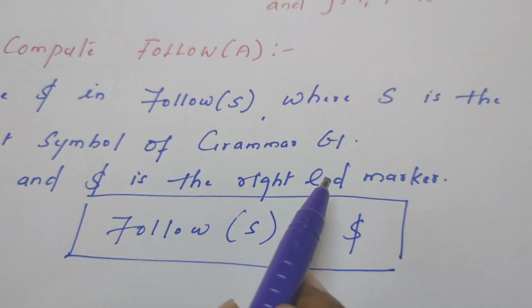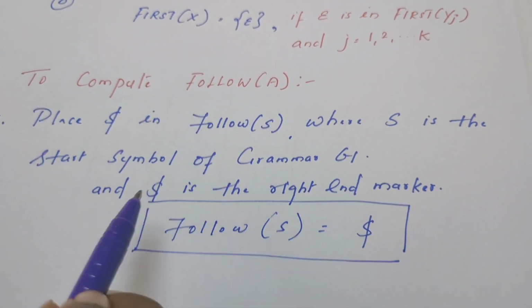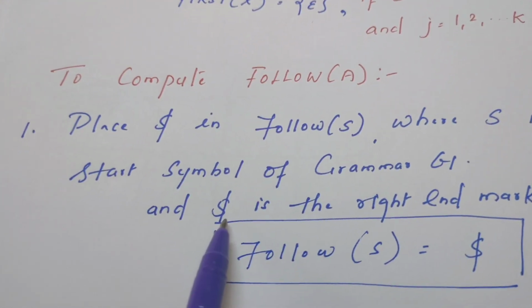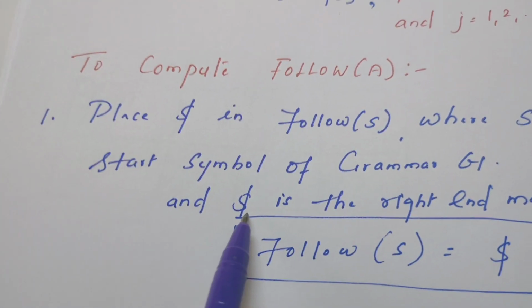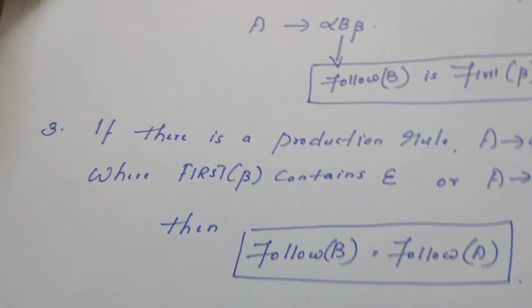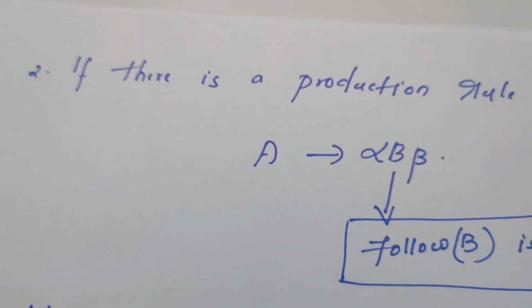After reading the string, to indicate the end of the string, this dollar is being used. So by reading the dollar, the parser knows that it has reached the end of the string. So this is the first rule to compute follow of A. Now let's move on to the second rule.